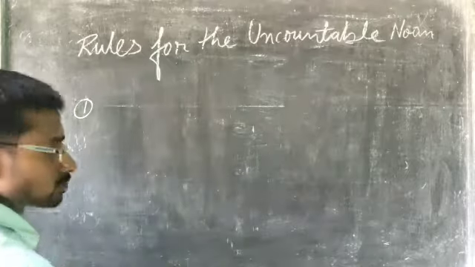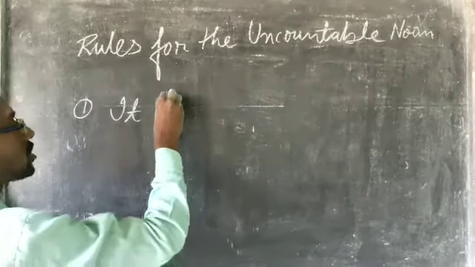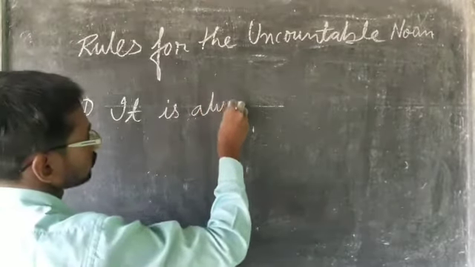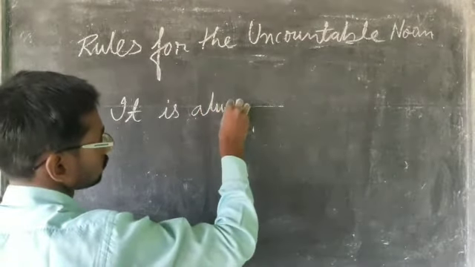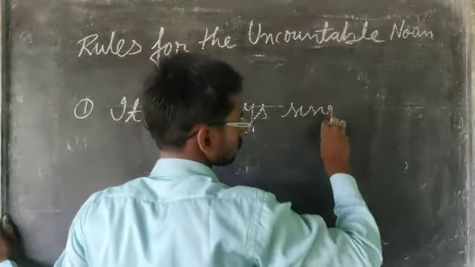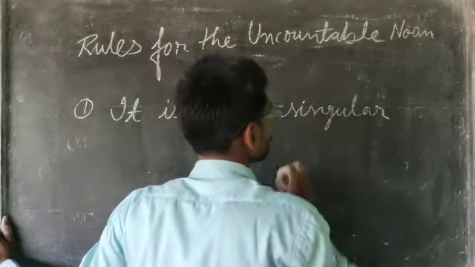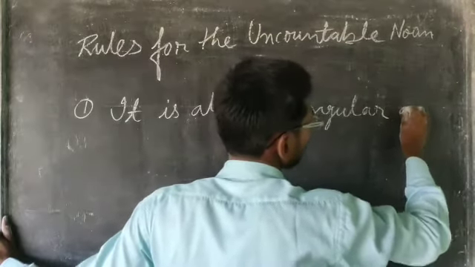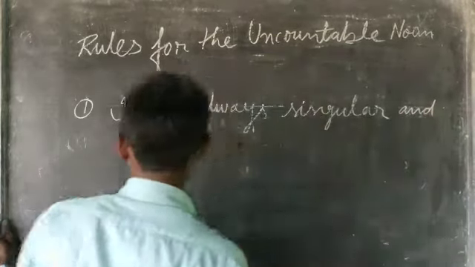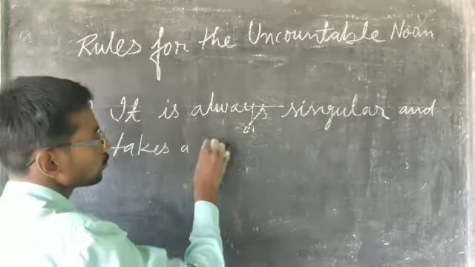First, it is always singular, and takes a singular verb.